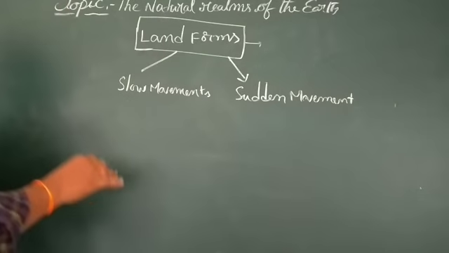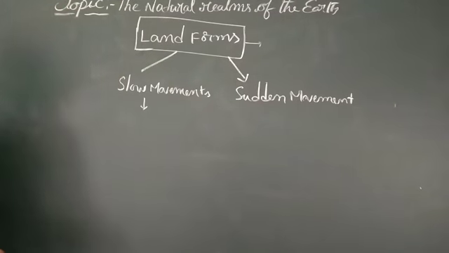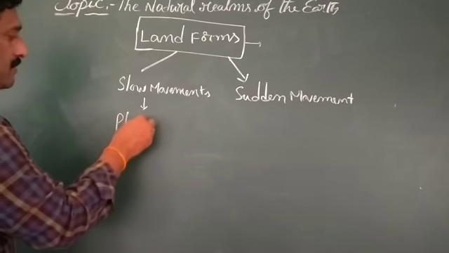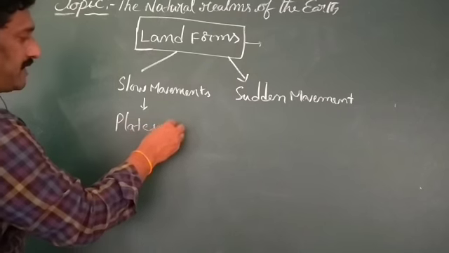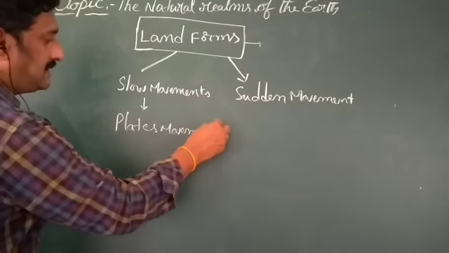So what activities come under the slow movements? Movement of the plates, plate movement.